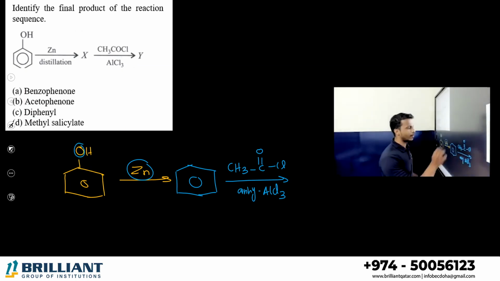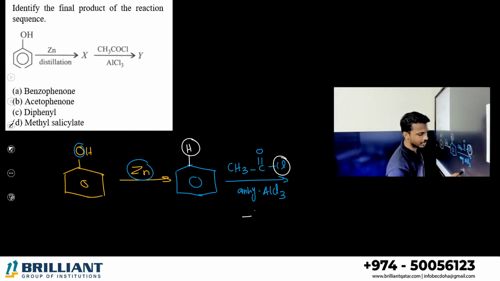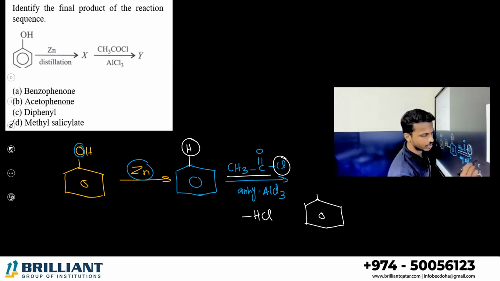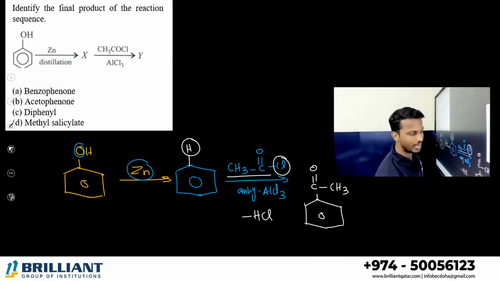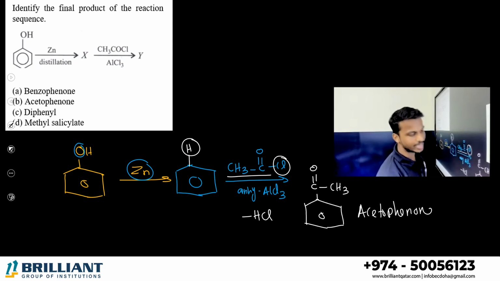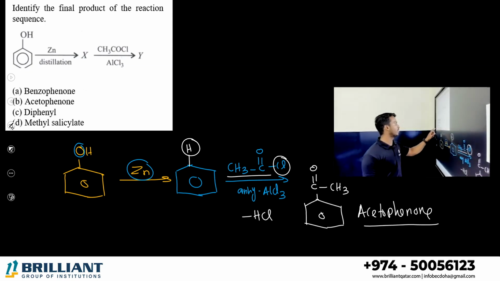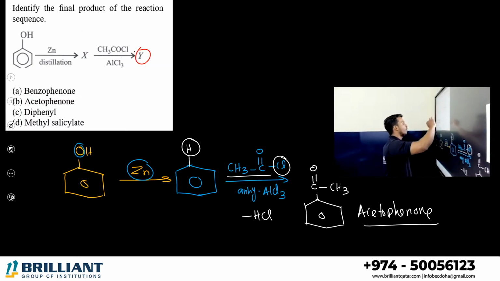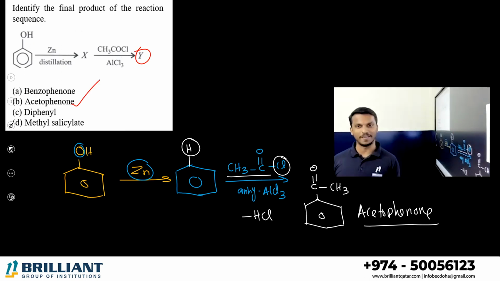Very simple, you can write the product. Take a hydrogen from benzene, take this chlorine, eliminate HCl, and directly add this group onto the benzene ring. Simply you can study it like this: COCH3. Benzene with COCH3 is known as what? What's the name we studied? Acetophenone. What is the answer? The Y compound is acetophenone, option B. Okay, study the entire reaction thoroughly. We can crack all kinds of MCQs.